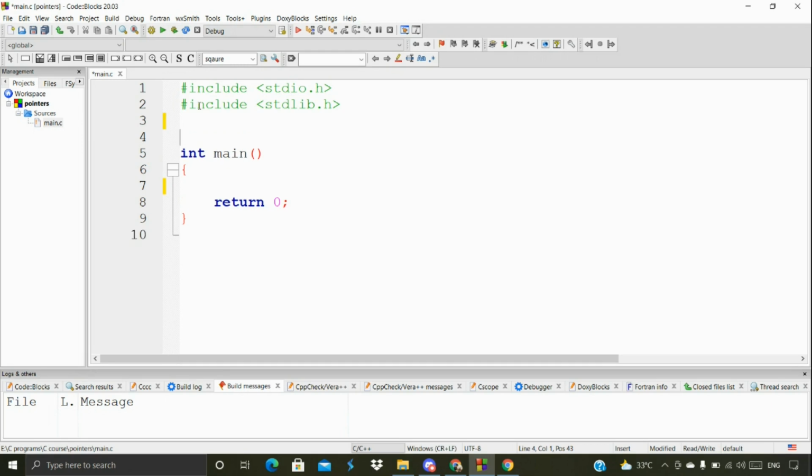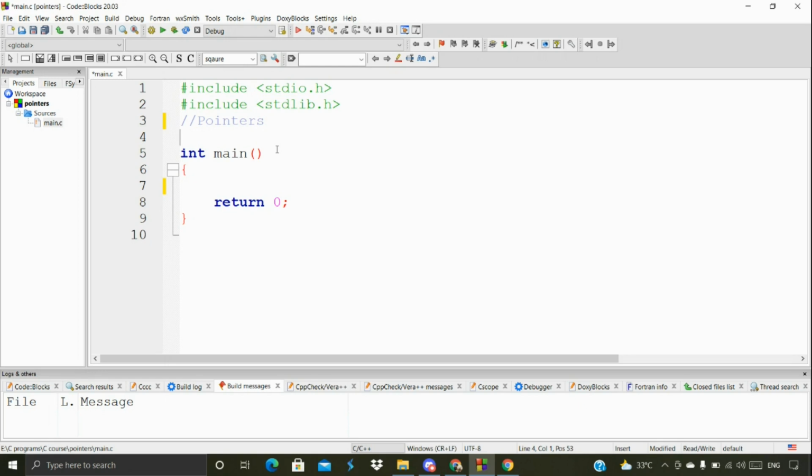Now let's talk about pointers. That's the main theme of today's class. This is one of the most important topics. If you learn pointers, you can understand how memory works internally. We are also going to explore memory allocation in our coming classes, and there also pointers are going to play a key role. Pointers are very important in C programming, and you can understand a lot of things with them.